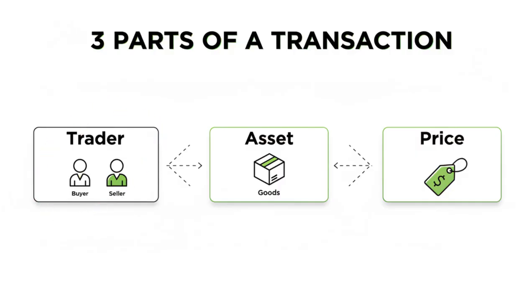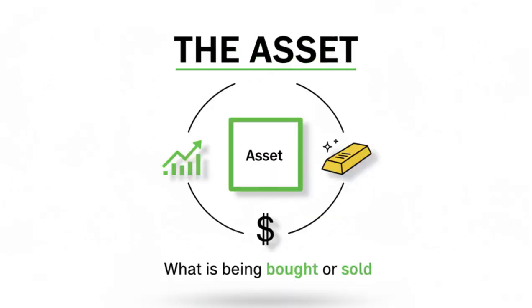The first part is the trader, which includes the seller and the buyer. The second part is the asset, which are the goods, the item that the trader buys or sells. The third part is the price, which is the amount agreed upon by the seller and the buyer for trading the goods. First, we'll talk about the asset.